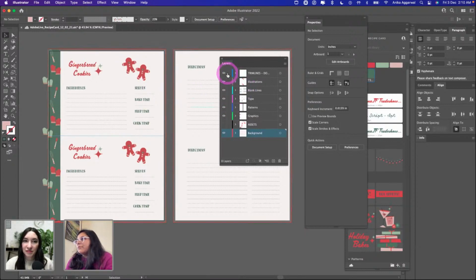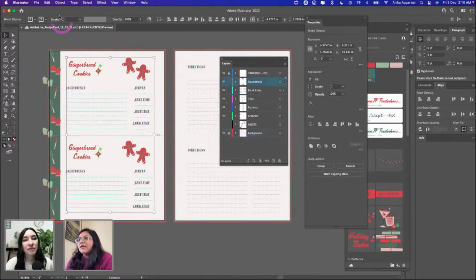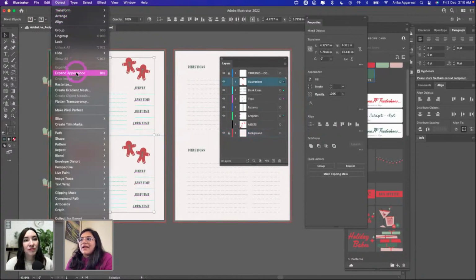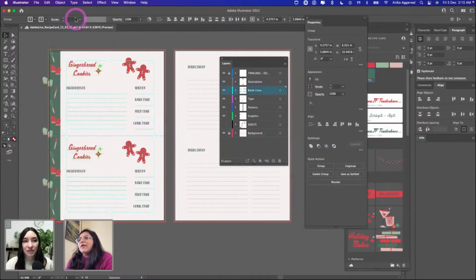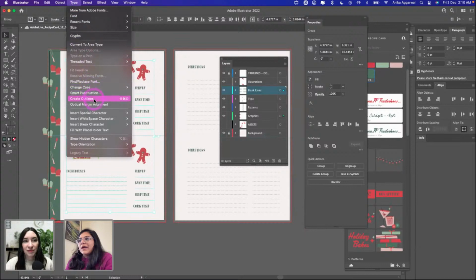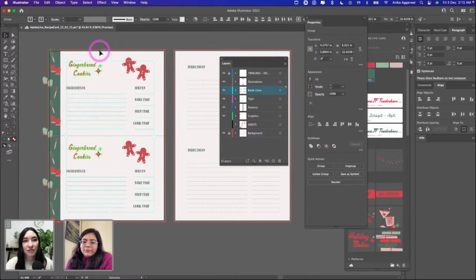So I'm going to go ahead. I'm going to actually lock the background and this guy, but I'm going to select everything else. And I'm going to go to Object, Expand Appearance, because it's a mixture of the graphics and the type. I'm going to do that. And I'm going to make sure to go to Type and create outlines as well. Now, this is not editable, so make sure to have a copy of these already. But since this is only a demonstration, I just wanted to show you how to do it.